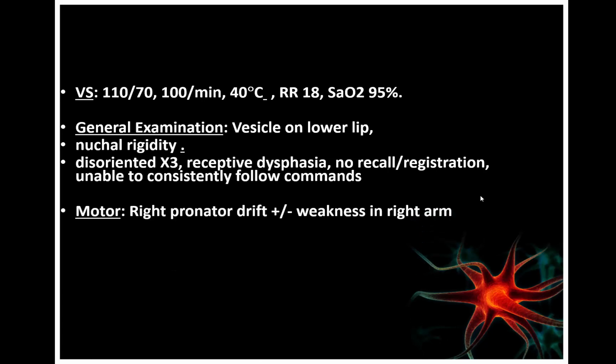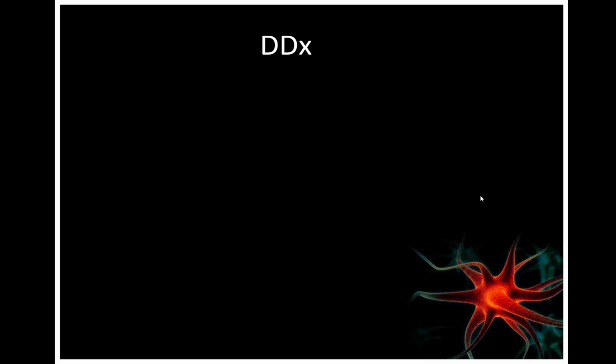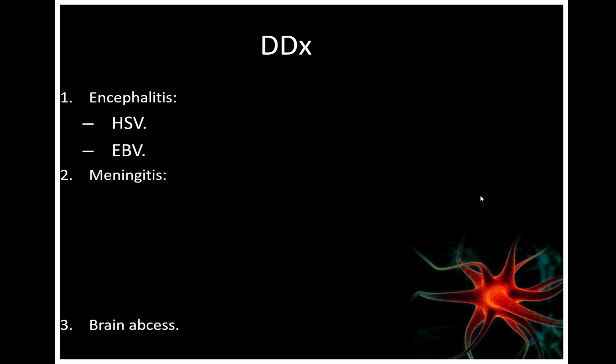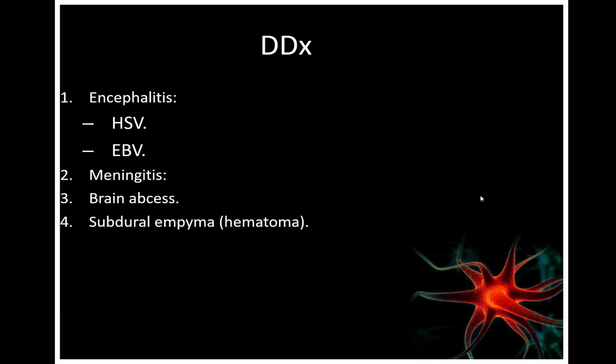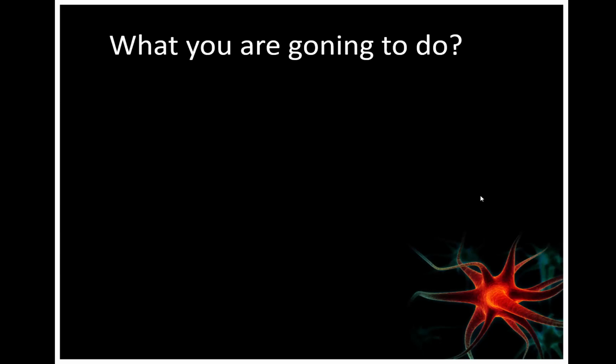When you do the motor exam, there is pronator drift on the right side. She is unable to walk, and the reflexes were normal. So for the differential diagnosis, we have encephalopathy with an infection-like picture as well as temporal lobe features. On top of that is HSV encephalitis, or infectious viral encephalitis, or meningitis. Also brain abscess, subdural empyema because of the infection, and serotonin syndrome, neuroleptic malignant syndrome. All these can cause elevated body temperature.